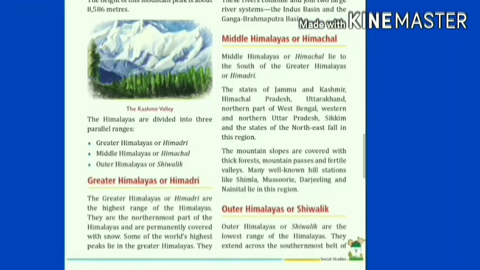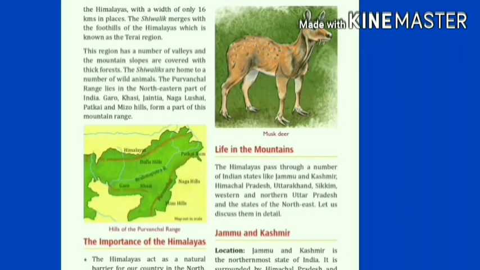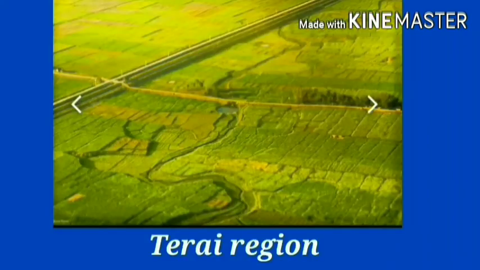Okay, so the third one is the Outer Himalayas or Shivalik. They are the lowest range of the Himalayas and they extend across the southernmost belt of the Himalayas. Their width is only 16 km in places. This range merges, meaning mixes or joins, so the Shivalik merges with the foothills of the Himalaya and this region is called the Terai region.